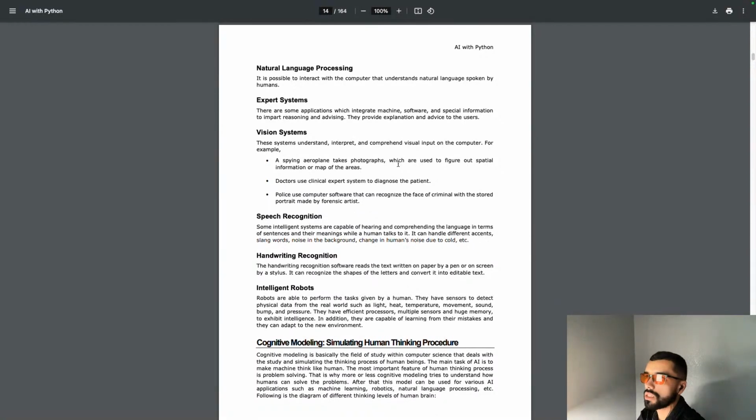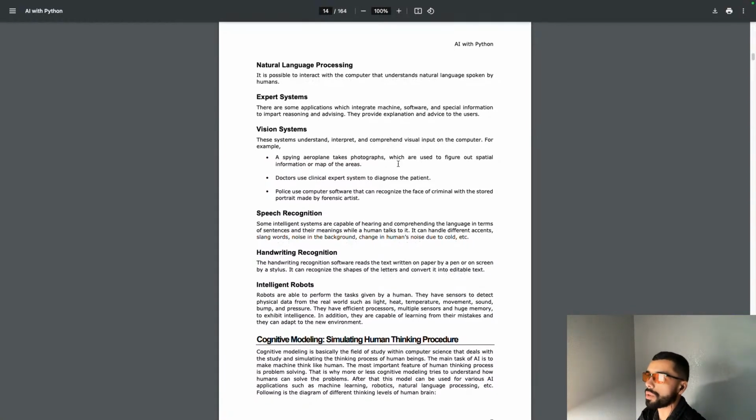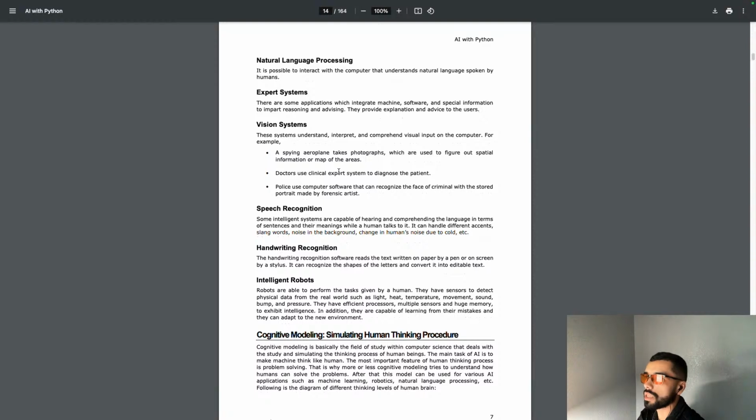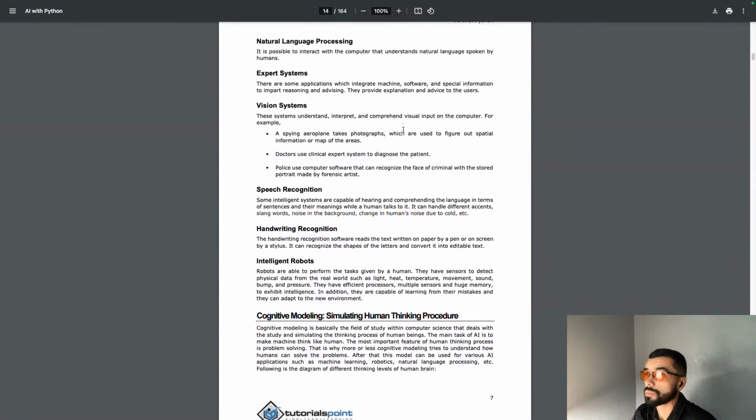Vision systems. These systems understand, interpret, and comprehend visual input on the computer. For example, a spying airplane takes photographs which are used to figure out spatial information or map the areas. Doctors use clinical expert systems to diagnose a patient. Police use computer software that recognizes the face of a criminal with a stored portrait made by forensic artists.